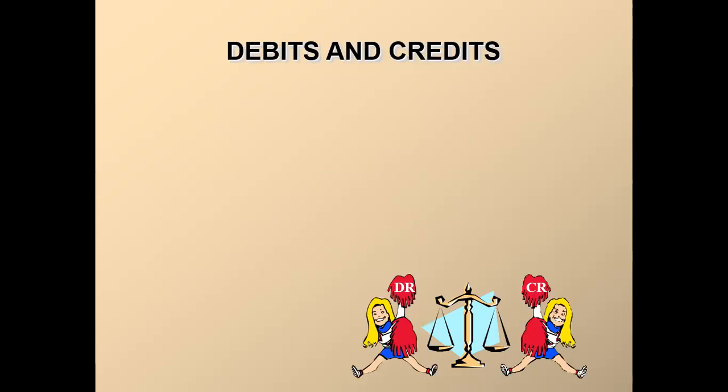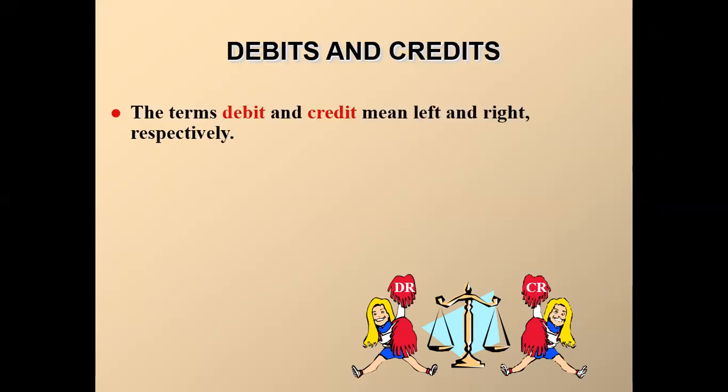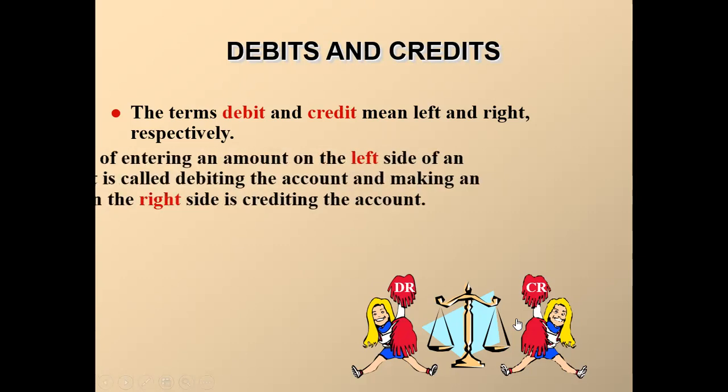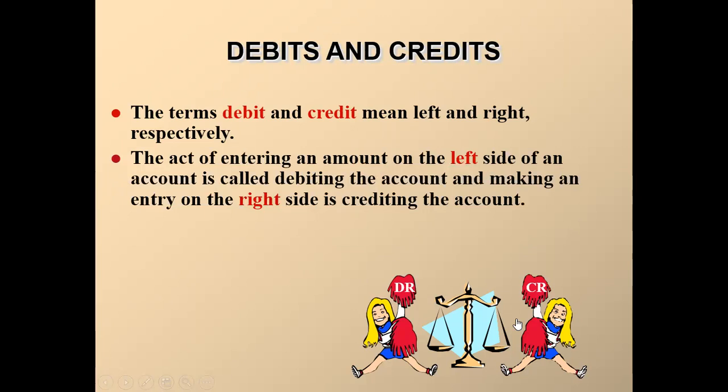Then next we'll learn about debit and credit. What is debit? What is credit? The terms debit and credit mean left and right respectively. Debit means left hand side and credit means right hand side. Very simple. So the act of entering an amount on the left hand side, we call it debiting the account. And on the other hand, if we write anything on the right hand side, we call it crediting the account.